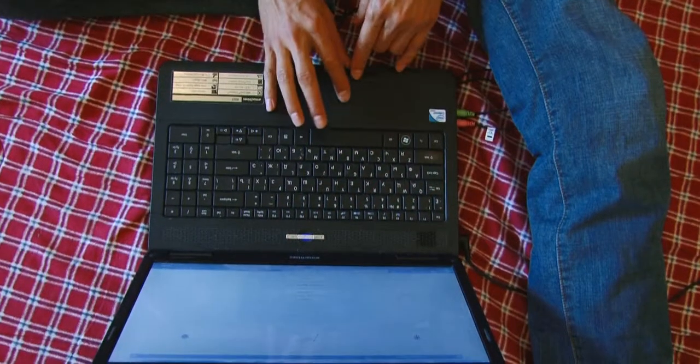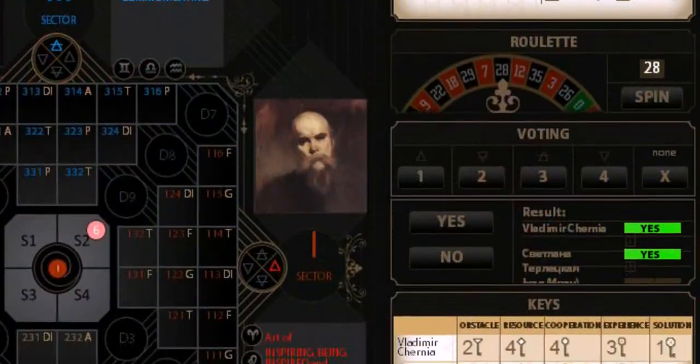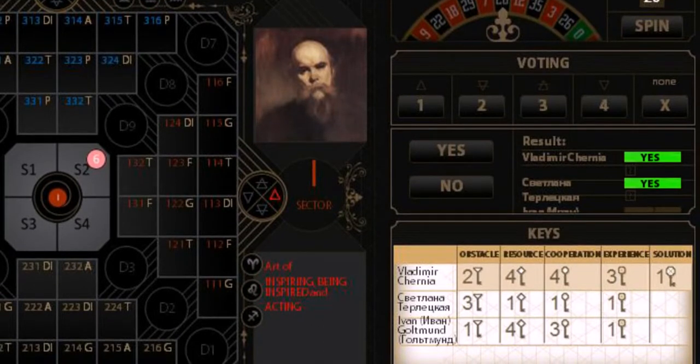I reach the board center when I find a way to solve my issue. But to find an original way of solving the issue I need to, first of all, understand what prevents me from solving my issue successfully. And if my co-players believe me, I receive an obstacle key. And second, I need to find out what helps me in solving my issue, and then I will receive a resource key. If my co-players mention my comments as the most useful to them, I receive a cooperation key, which also improves my rating as a player. And if I display a new role, I receive an experience key.